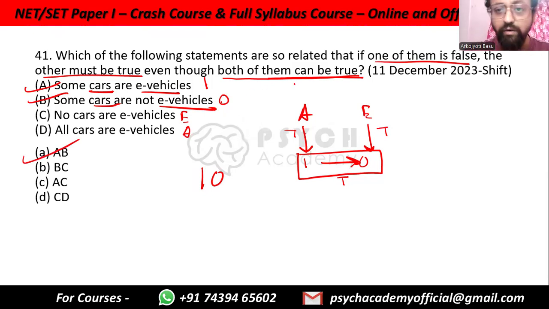And you can also verify that if one of them is false, that if some cars are not e-vehicles, then of course the other one is true. And if this is false, that some cars are not e-vehicles, we take away the not, then some cars are e-vehicles, like the other one. So if one of them is false, the other one must be true, although both of them can be true together. That some are e-vehicles, some are not e-vehicles, like the actual cars that we have.